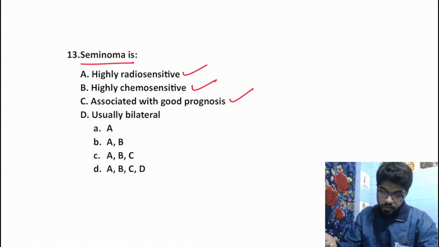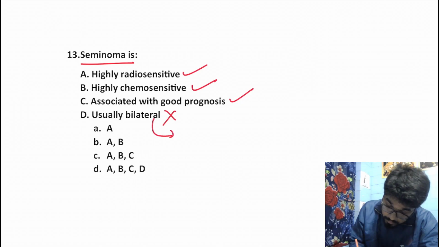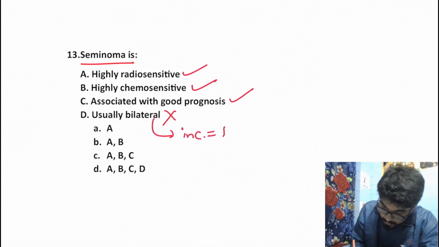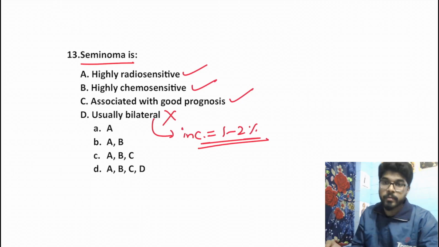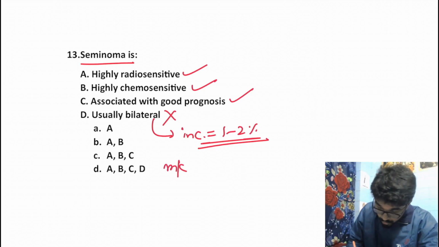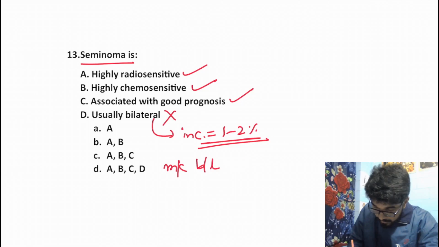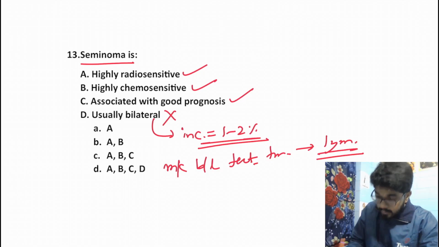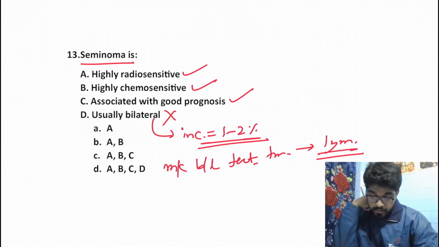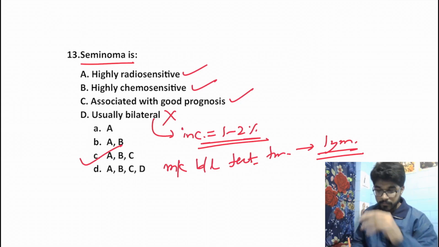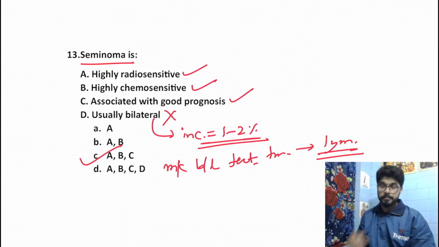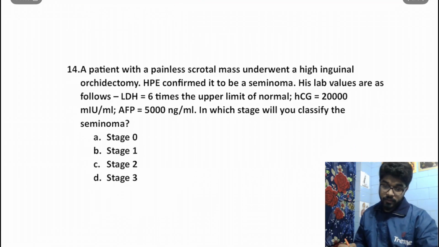Okay. Usually bilateral, no, that's a false statement. Remember, for seminoma, the incidence of bilaterality is just 1 to 2%, right? And the most common bilateral testicular tumor is nothing but lymphoma. So over here our answer should be A, B and C. Okay. Moving on to the next question.